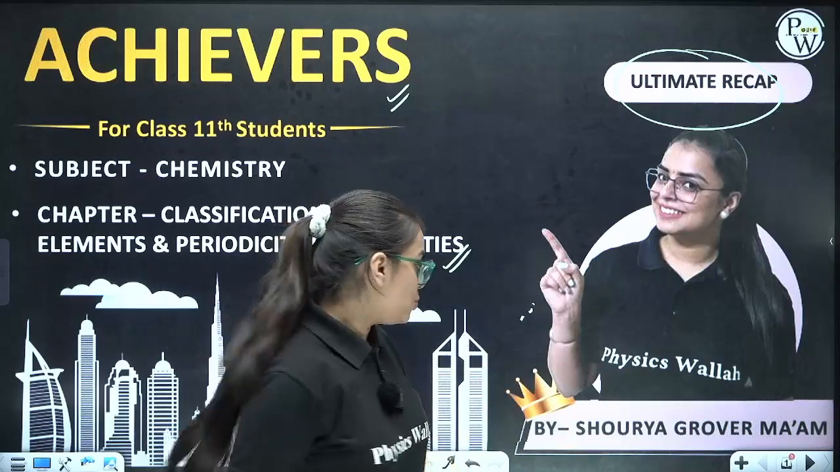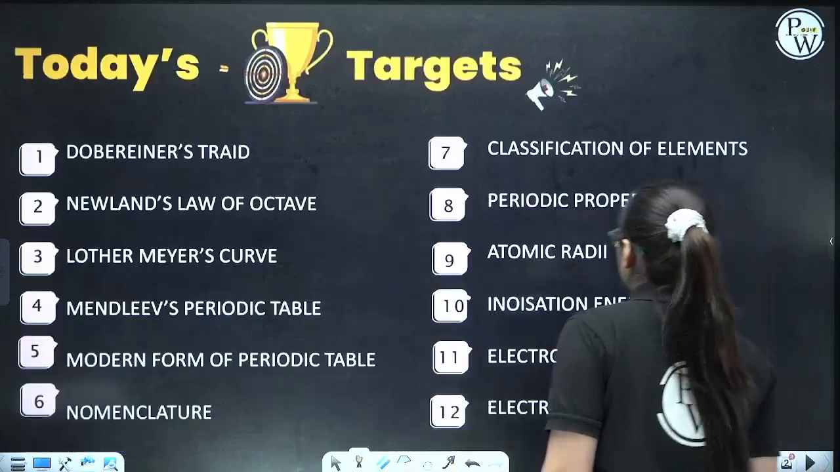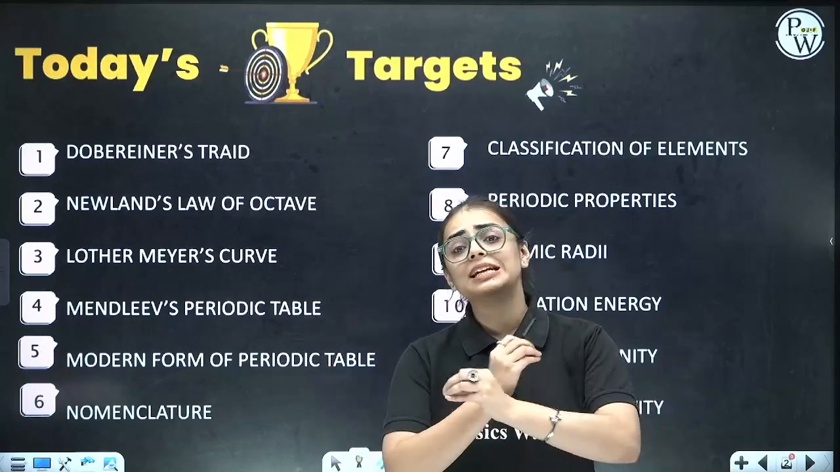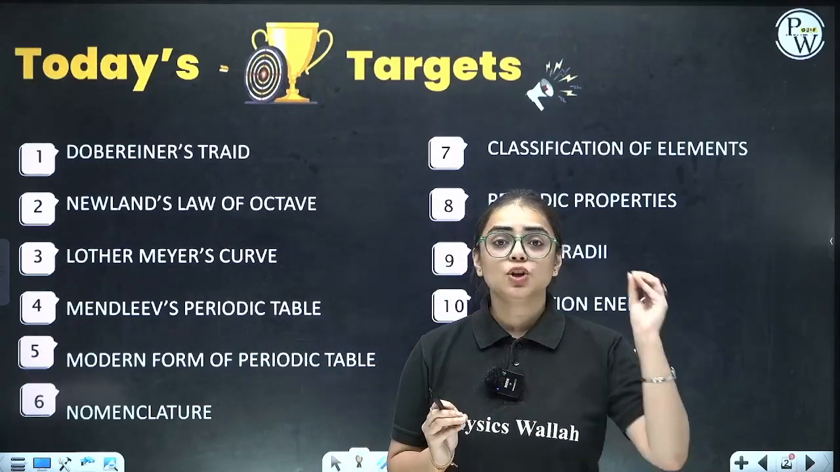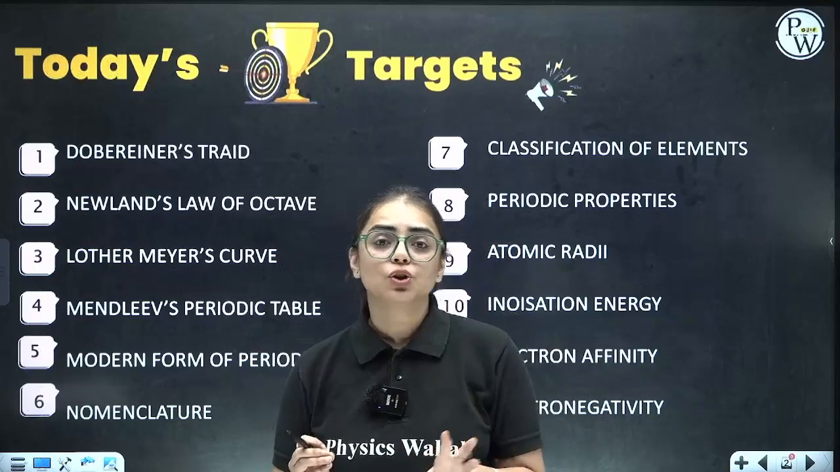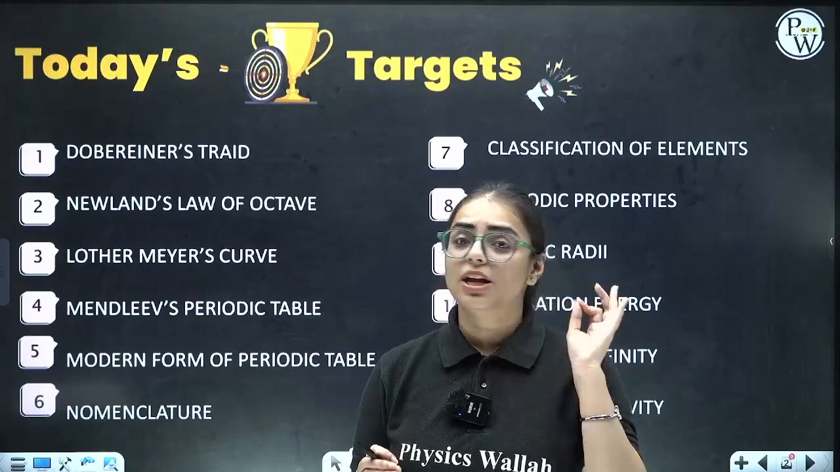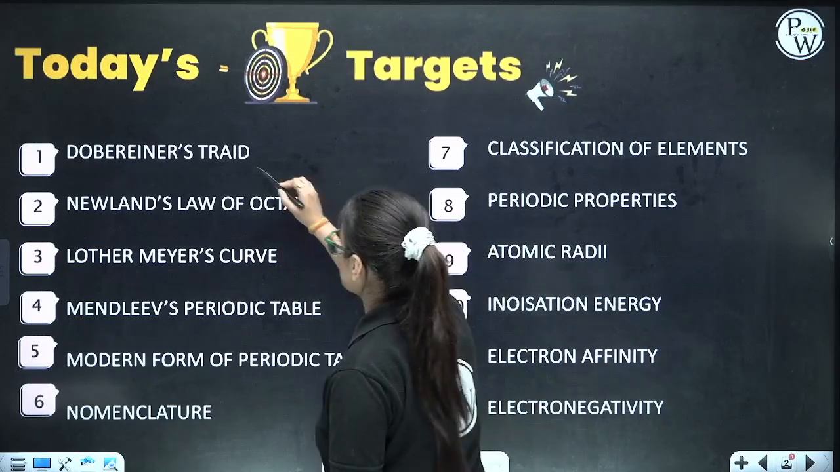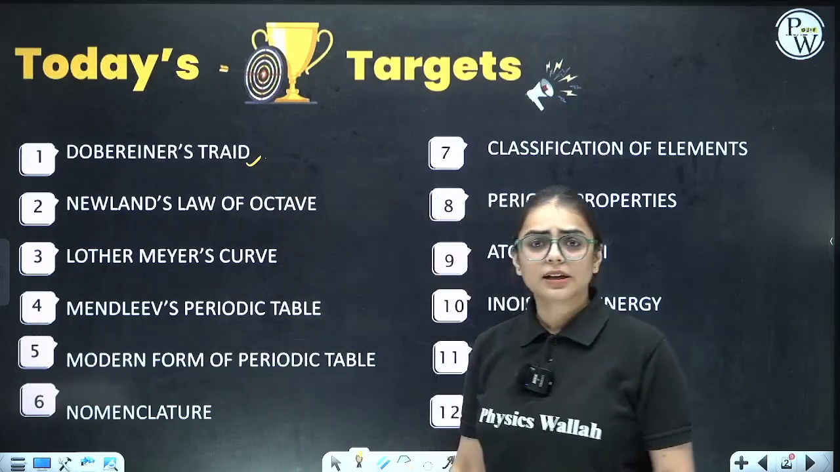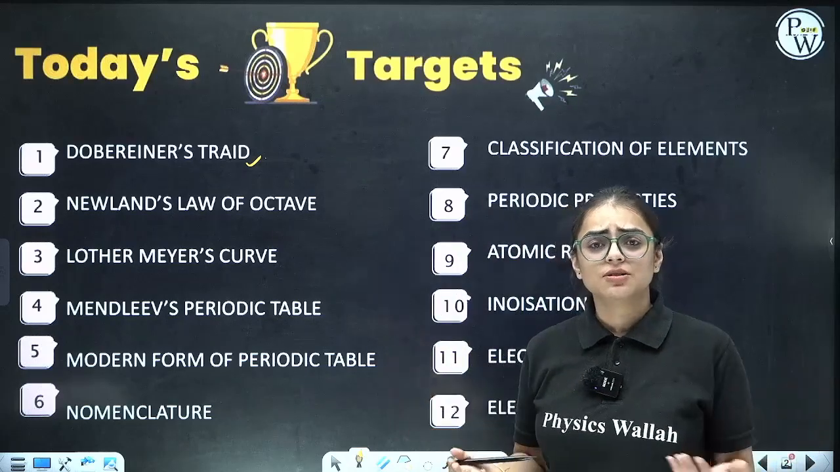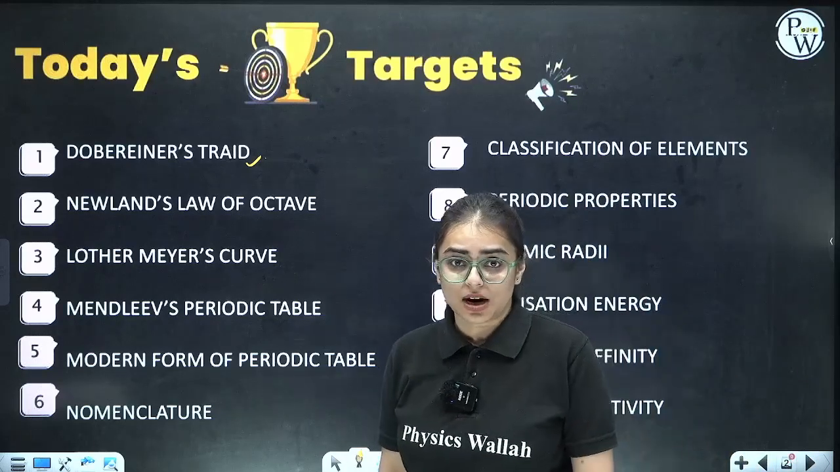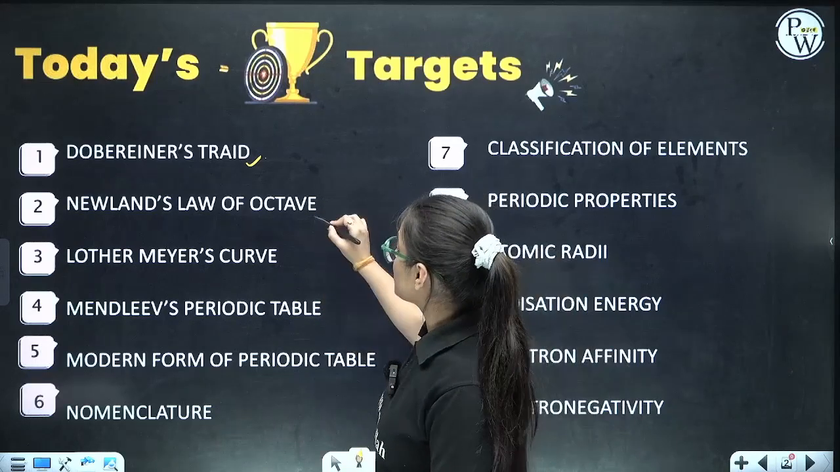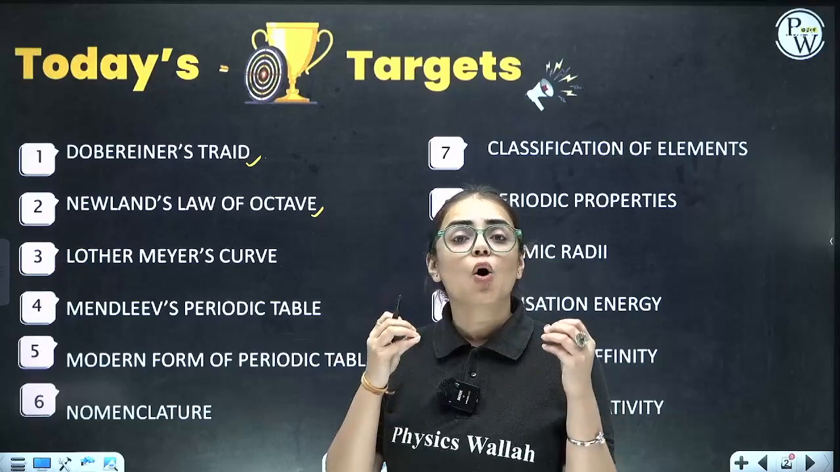Yes. So students, moving on to today's target. As you all know, it is ultimate recap, so we are going to complete each and every topic. We are not going to leave any topic out. We shall start with the very first segment, that is going to be Dobereiner's triads. Right? From where did the classification start? Initially, it was Dobereiner who started. So Dobereiner's triads we are going to start with. Then we shall proceed towards Newlands' law of octaves.